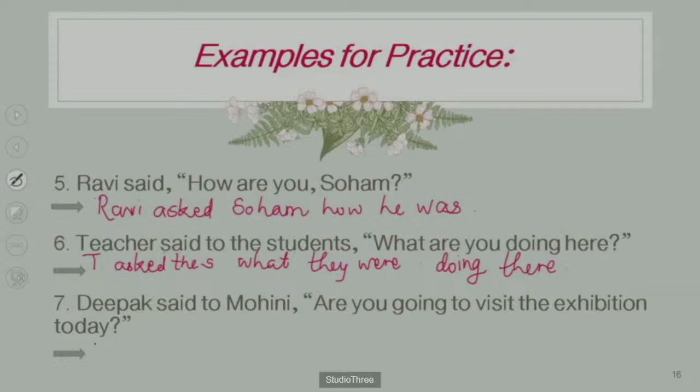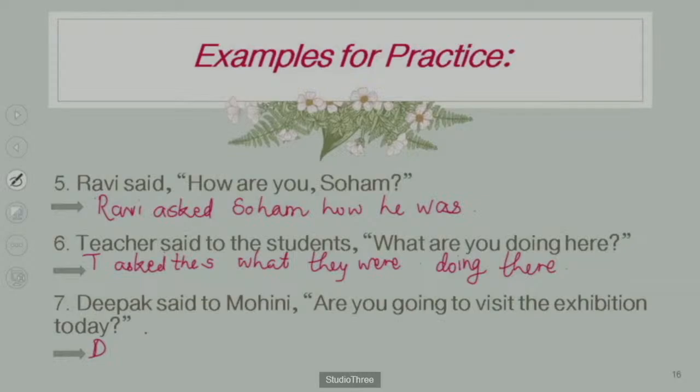Next is Deepak said to Mohini. See guys, I'm using D for Deepak. Said to Mohini. Again, we have to notice the question mark here. That means this is an interrogative sentence. We have to change it into indirect speech. But what kind of sentence is this? This is a verbal question, called a yes/no type question, because it begins with a helping verb.